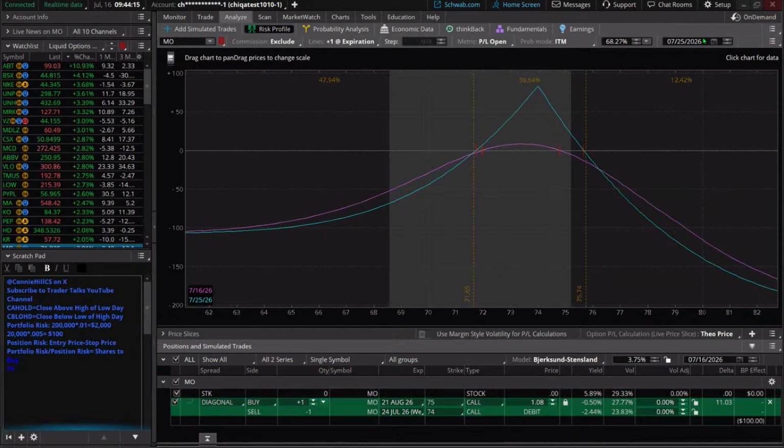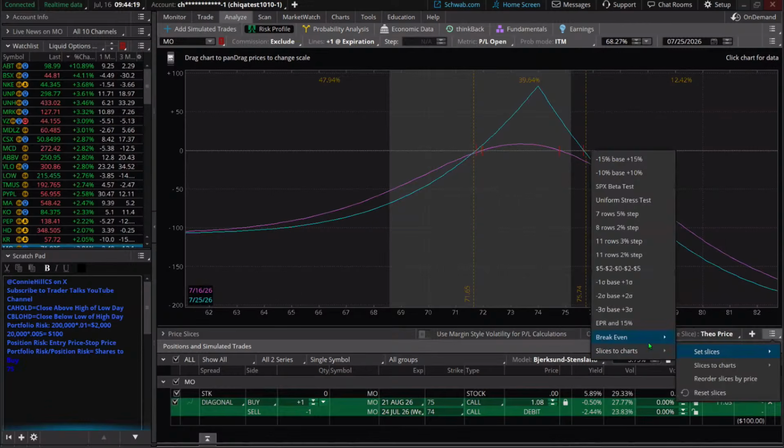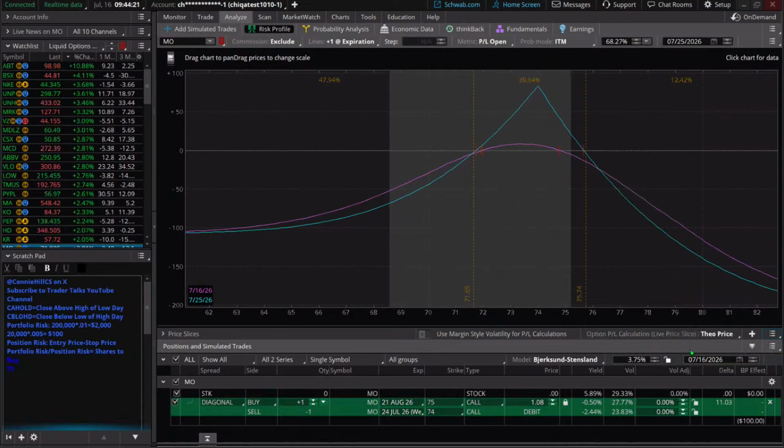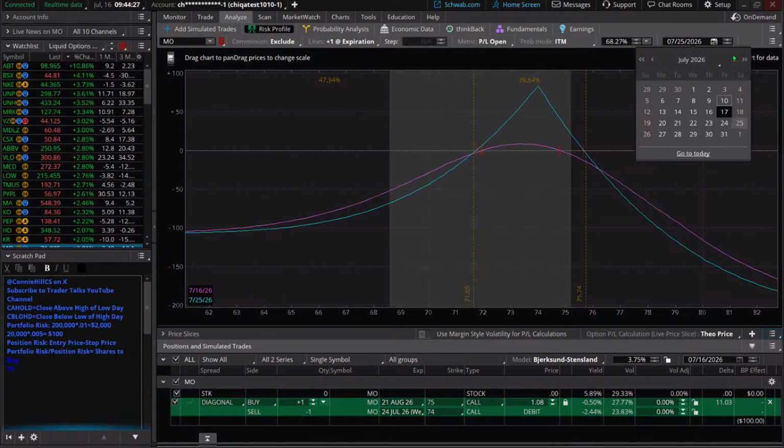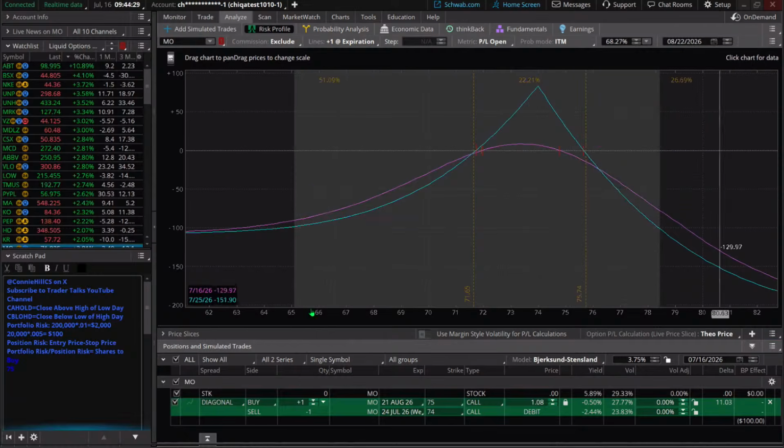We'd want to go through, change the date here, set the slices to the break-even point, and maybe move this leg out to the options expiration. We'll go out here to the 22nd. So we get an idea, and you're right, it is a small window. We're not looking at a very big window, the peak there being about 74.